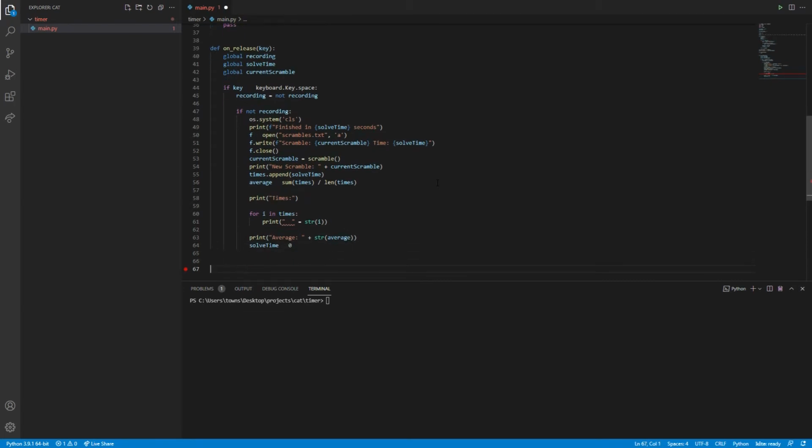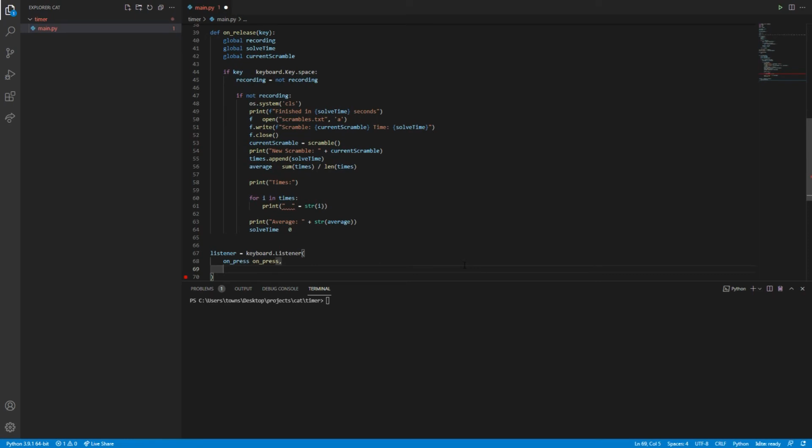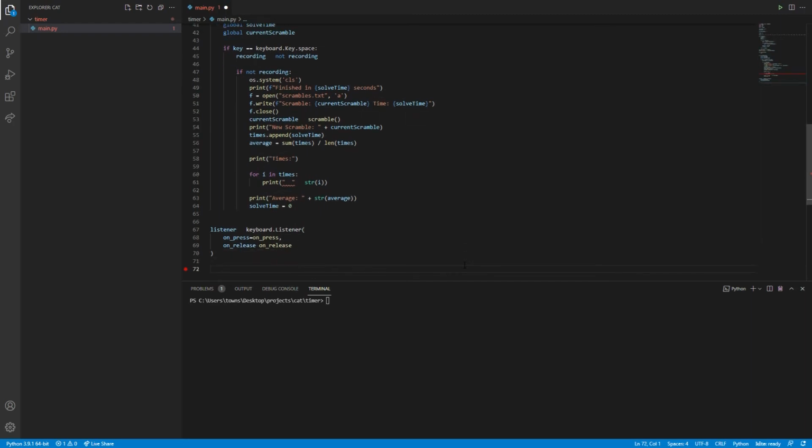Now we're actually almost done. We'll just want to create a listener for the keys, which will equal keyboard.Listener. We'll give it an on press equal to our on press function, but don't call it with parentheses, and an on release equal to our on release function. And then we're just going to start the listener.